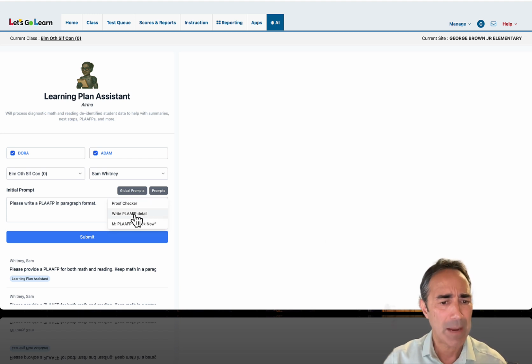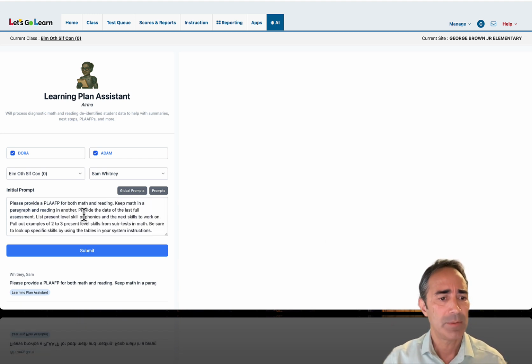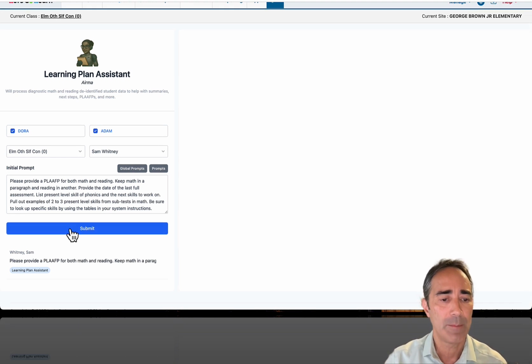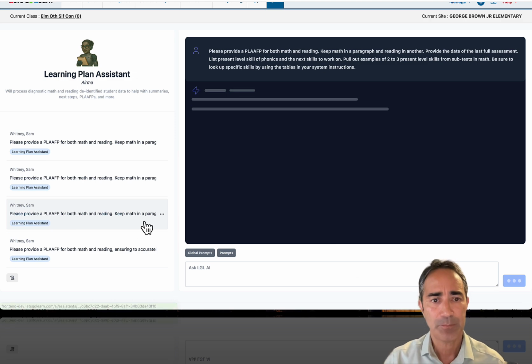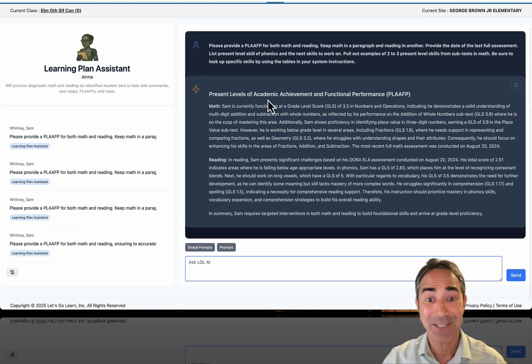I have a little bit more elaborate one I'm going to do right here, and it says, please provide a PLAAFP for both math and reading, keep math in a paragraph and reading in another paragraph, provide the date of the last full assessment, and so on. So it provides a little bit more information. I hit submit, and here it is. So it actually writes a great PLAAFP.